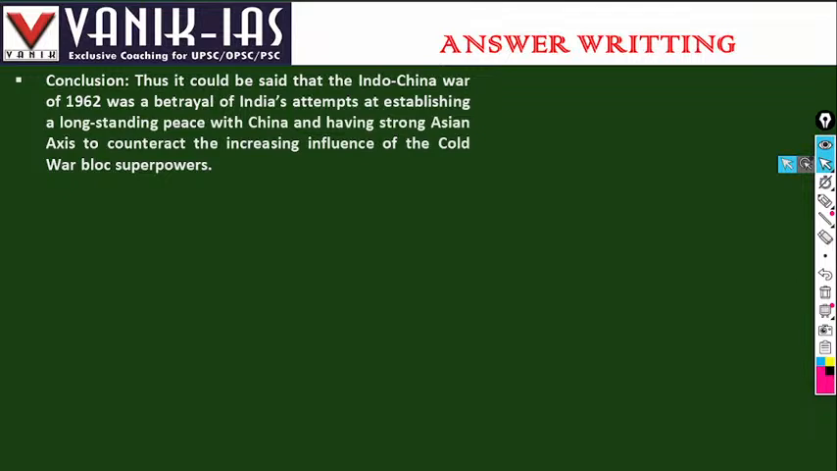This Sino-Indian War totally derailed the Indian initiative and checked the block involvement of this continent in the superpower polarization.